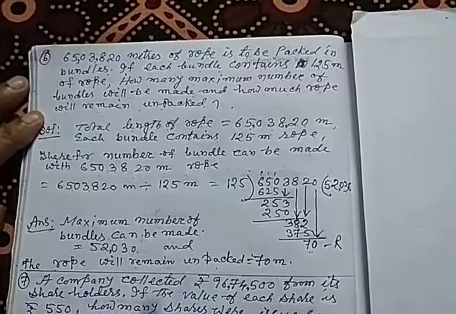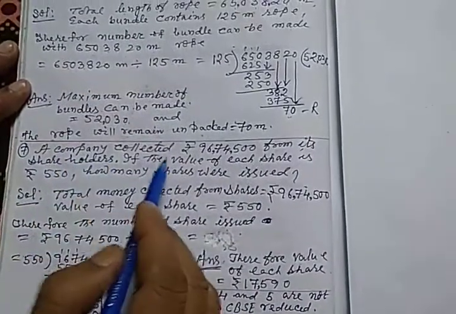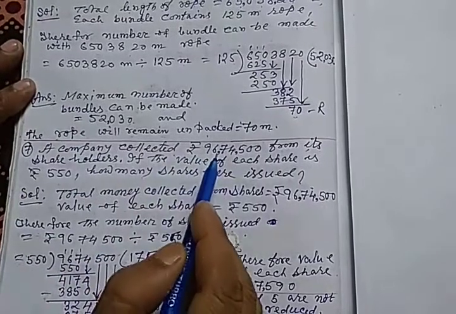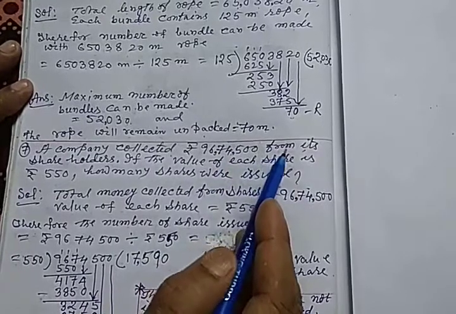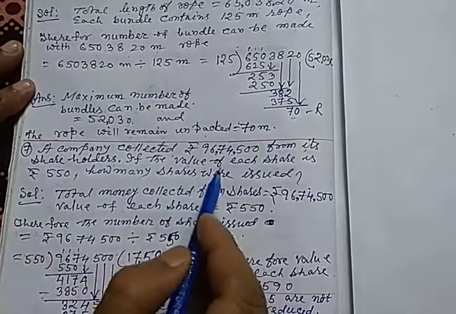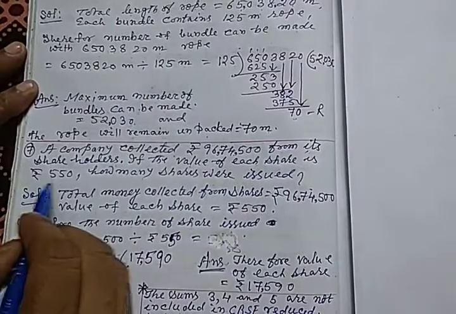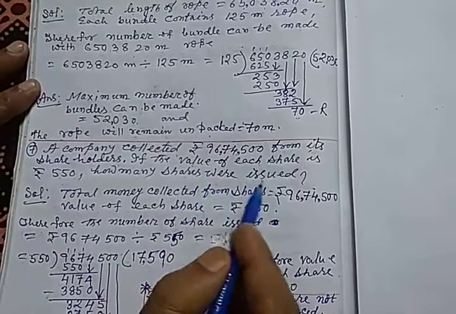Okay, student. Now the last word problem. A company collected rupees 96,74,500 from its shareholders. If the value of each share is rupees 550, how many shares were issued?